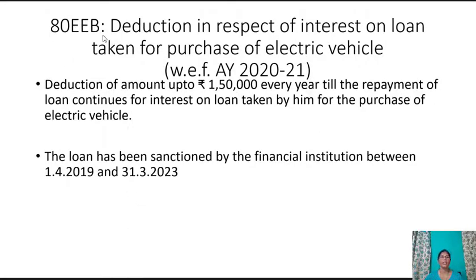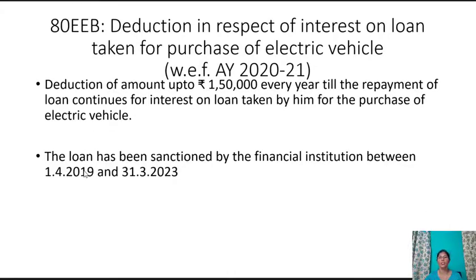Section 80EEB, deduction in respect of interest on loan taken for purchase of electric vehicle. This is with effect from assessment year 2021. An individual is entitled to a deduction of amount up to rupees 1,50,000 every year till the repayment of loan continues for interest on loan taken by him for the purchase of electric vehicle.